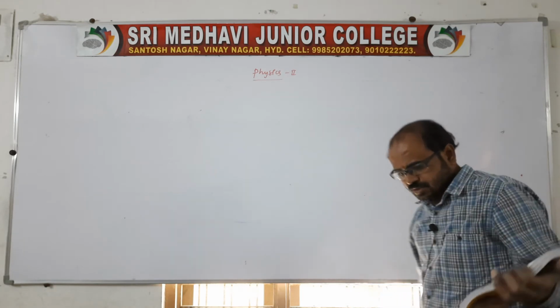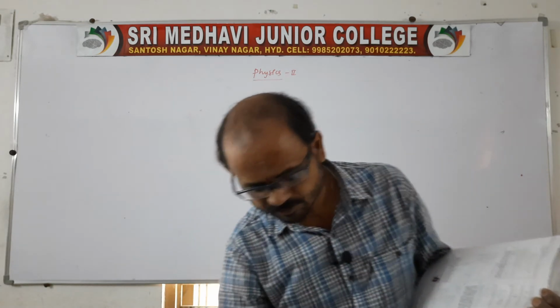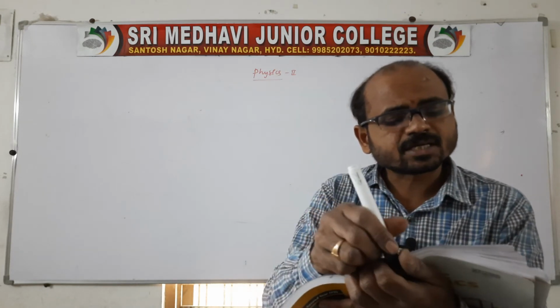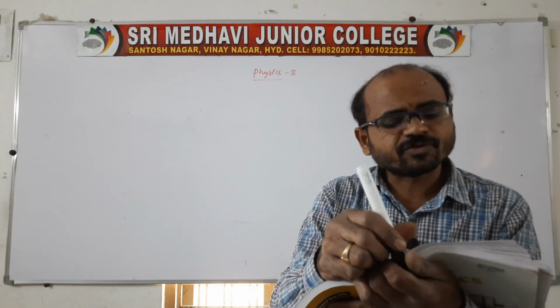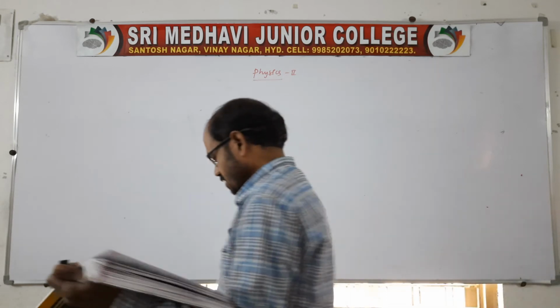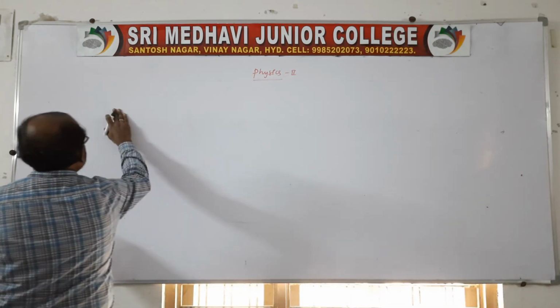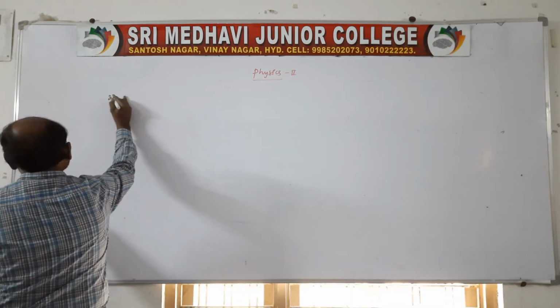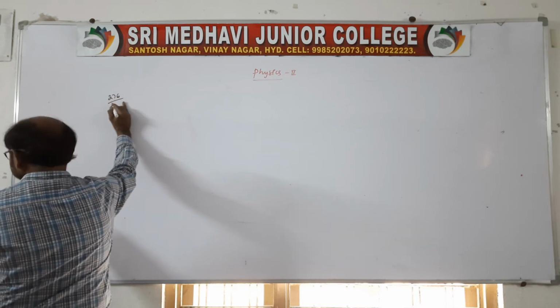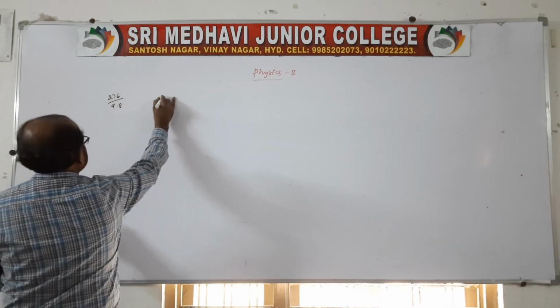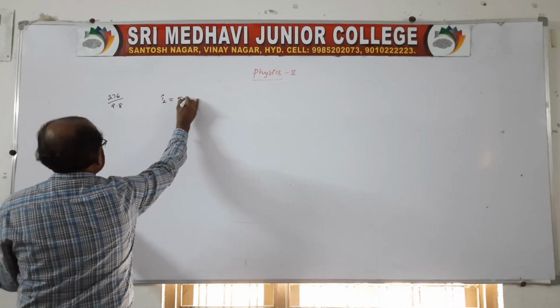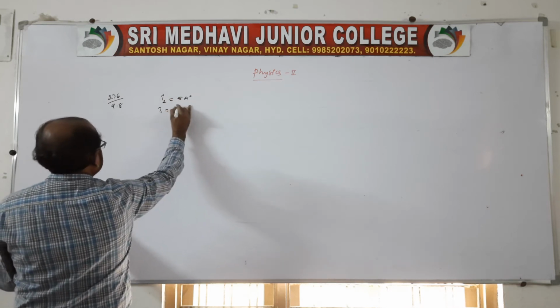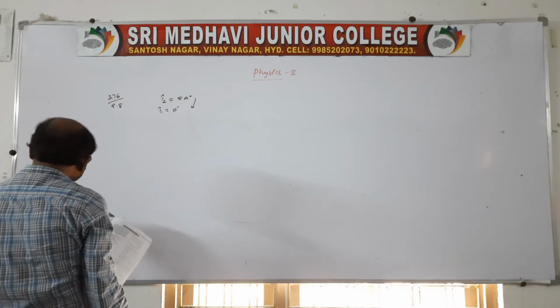I'll read the question, everyone listen carefully. The current in a circuit falls from 5 ampere to 0 ampere in a duration of 0.1 second, a very small time. I2 you take as 5 ampere, I1 you take as 0, because it falls from 5 ampere to 0 ampere.